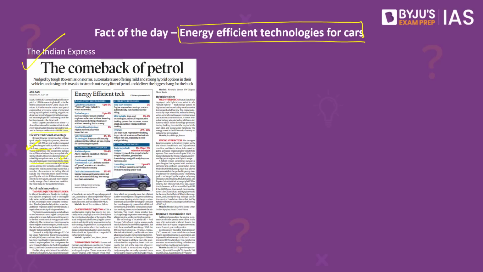Also note, diesel engines are more polluting in nature as compared to petrol engines. They give out emissions such as particulate matter as well as hydrocarbons. Owing to the stricter BS6 emission norms rolled out recently, there has been the trend of shift towards petrol engines. As discussed earlier, one of the major disadvantages of petrol engines is that they are relatively less efficient as compared to diesel engines. So of late, there has been an emphasis on incorporating technology which will help improve the fuel efficiency of petrol engines. This article discusses some of the major innovations in this regard.